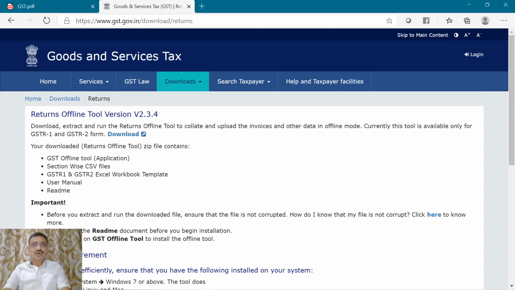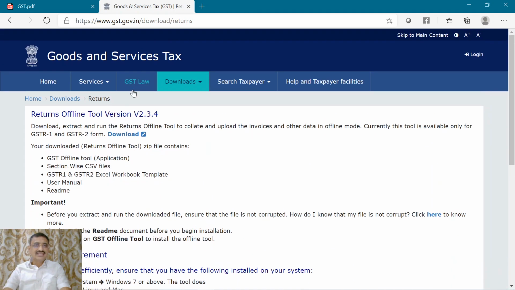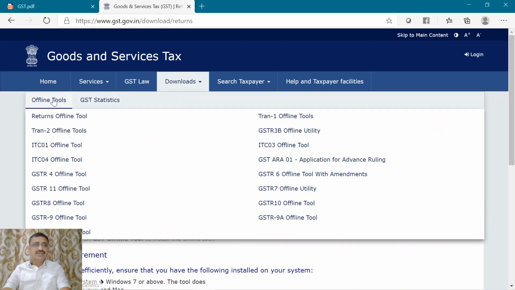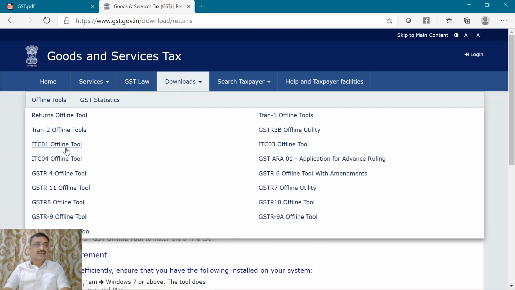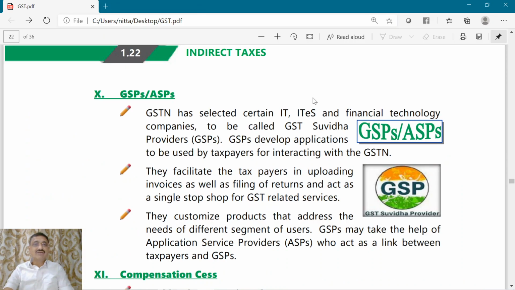Here if you want to file GSTR1, there is a tool. If you want to file any other return, there will be separate tools. If you want to file the ITC01, you will have an offline tool. So these tools will be developed by the GST Suvidha providers.